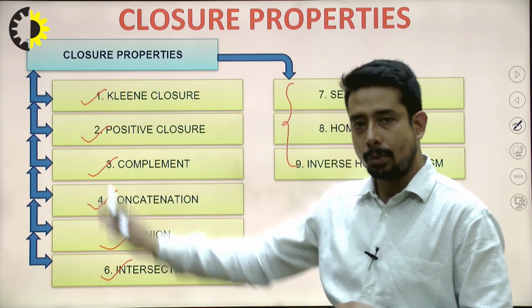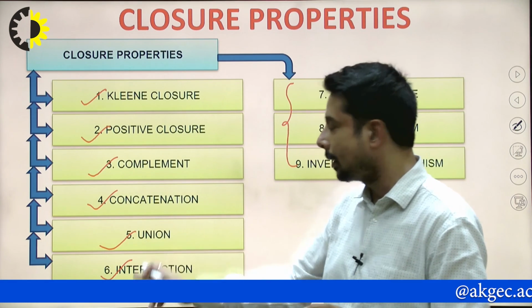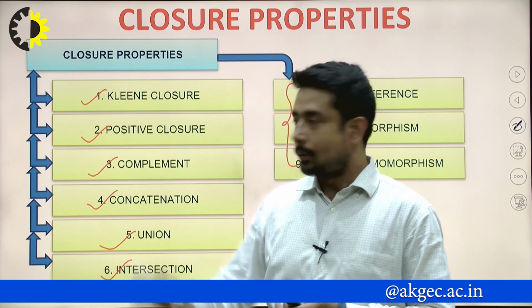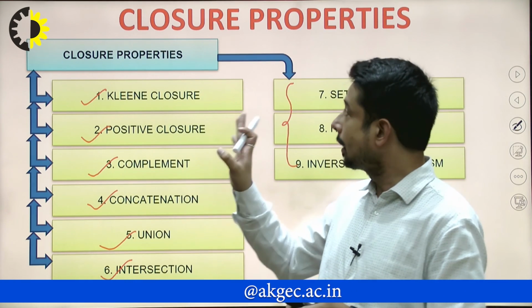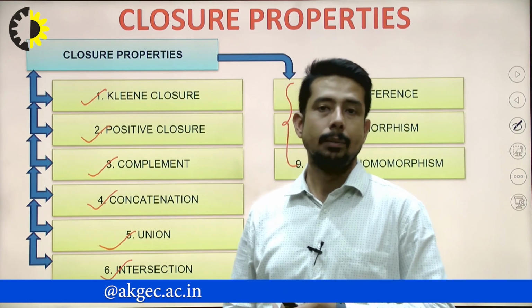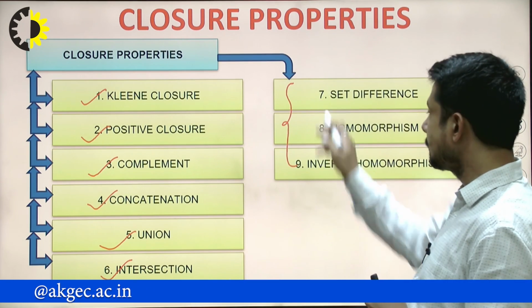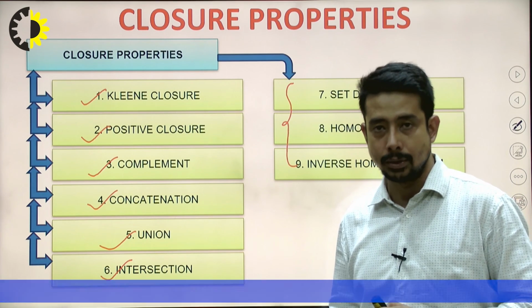So what are the properties you have seen? Kleene closure, positive closure, complement, concatenation, union, and intersection. Correct? We have seen that all these operators are closed, and we can define that this particular finite automata is closed under these 6 properties. But we have taken 3 of these properties into consideration, and we will cover them in the regular language unit.